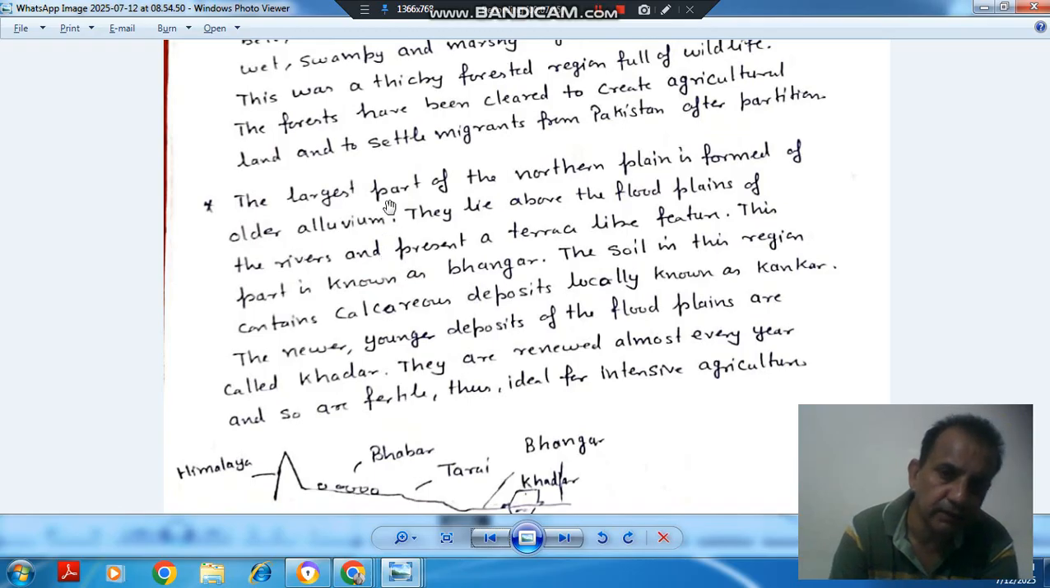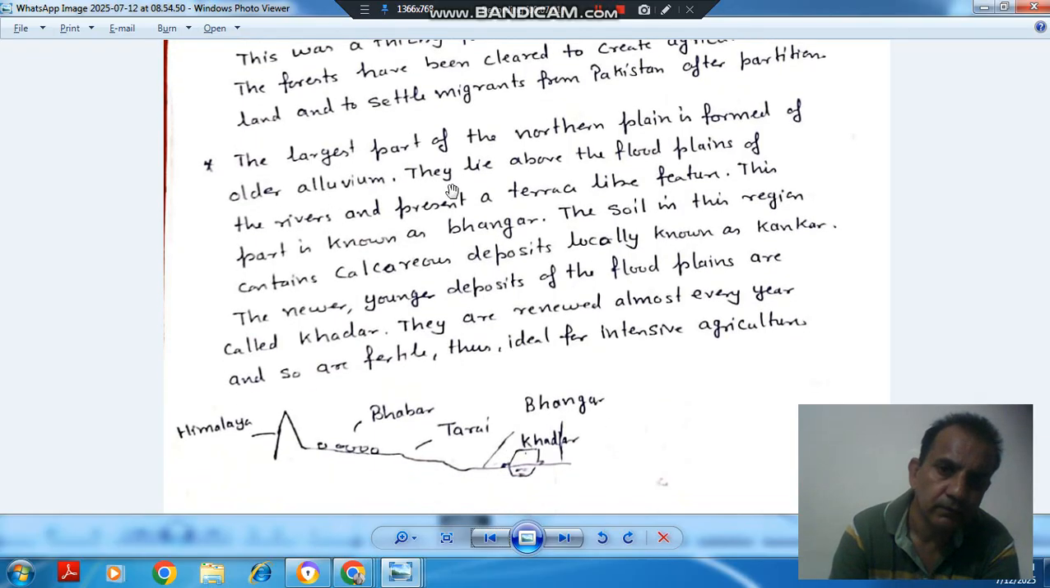Next point is the largest part of the northern plain is formed of older alluvium. They lie above the floodplains of rivers and present a terrace-like feature. This part is known as Bangar. The soil in this region contains calcareous deposits locally known as Kankar. So here Kankar are there.